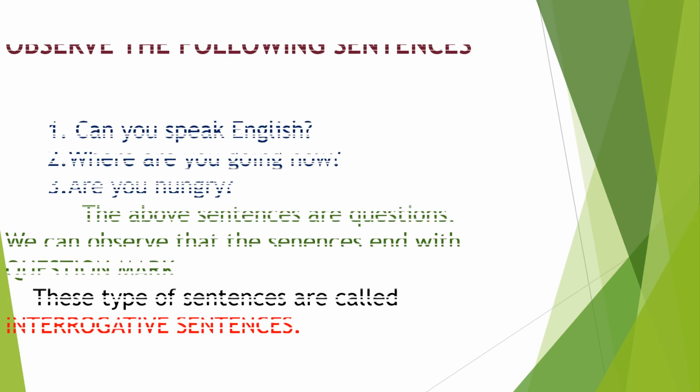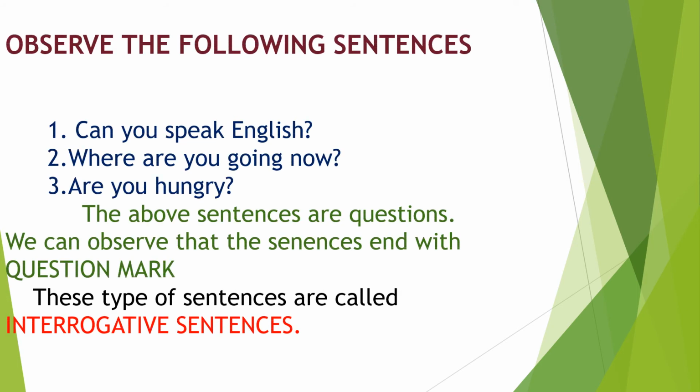I think you understood what is a declarative sentence or what is an assertive sentence. Let's move to the next type of sentence. Before that, just observe the following three sentences. Can you speak English? Where are you going now? Are you hungry? By observing these three sentences, there is a separate punctuation mark at the end of each sentence. What do we call it? This is a question mark. At the end of each and every sentence, there is a question mark.